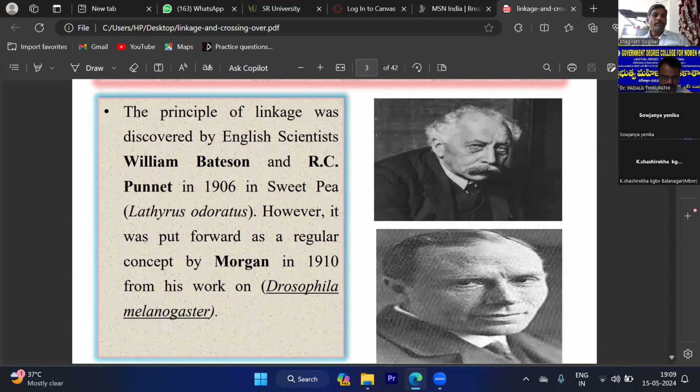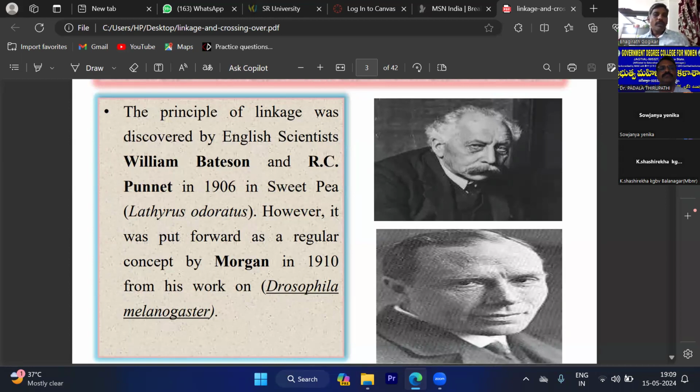So William Bateson and R.C. Punnett in 1906 discovered a phenomenon that is called linkage. Due to linkage, more parental characters are seen in further generations.